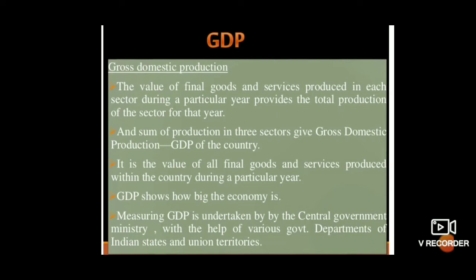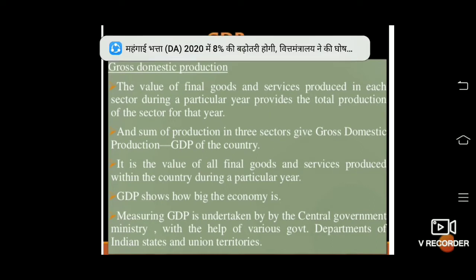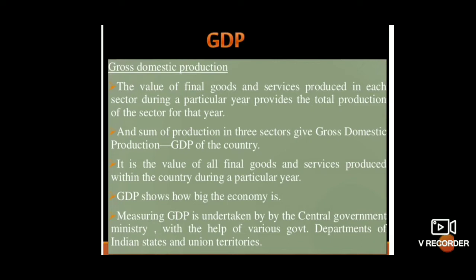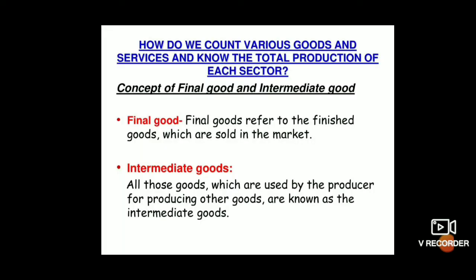And the GDP measuring is undertaken by the central government ministry with the help of various government departments of Indian states and union territories. So the GDP will be calculated. But how do we count various goods and services and know the total production of each sector? What is the concept of final good and intermediate good here? Final goods refers to the finished goods which are sold in the market. For example, if you take rice, rice is the final product.